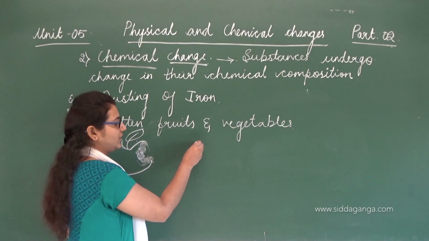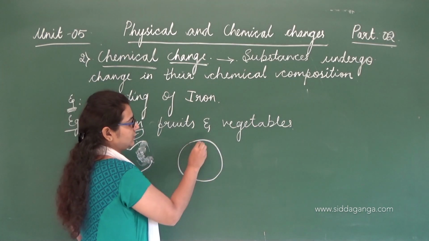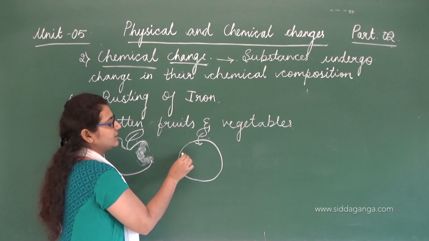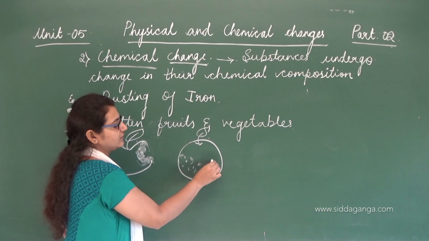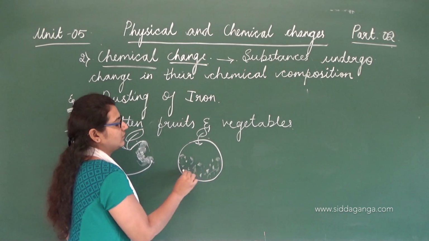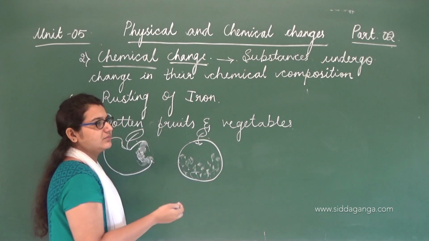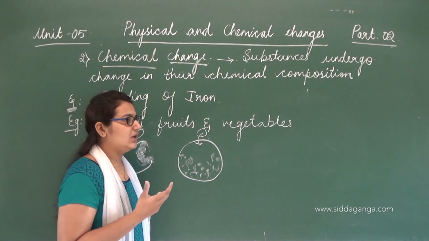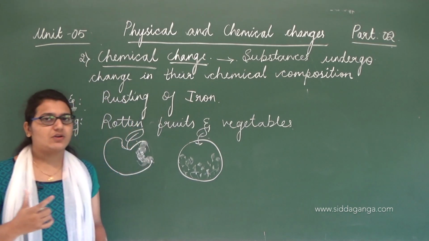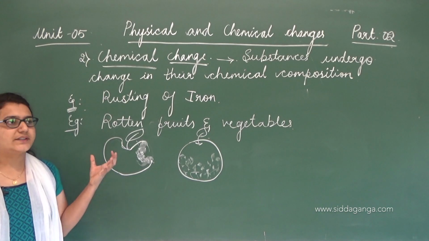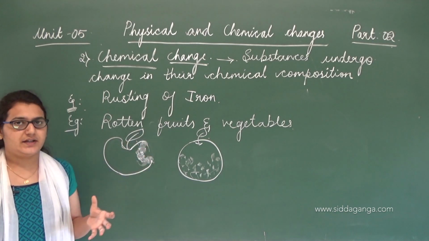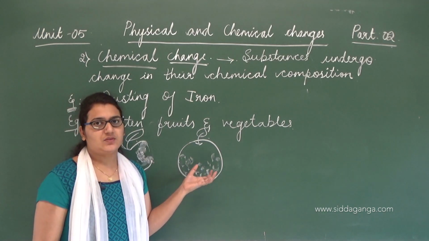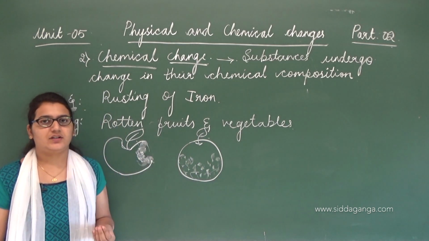And if you keep an orange outside, there's the formation of something green color. You might have observed all this. Some green color formation takes place. Likewise, when you keep these fruits and vegetables outside, without refrigerating, these food items or fruits get spoiled.